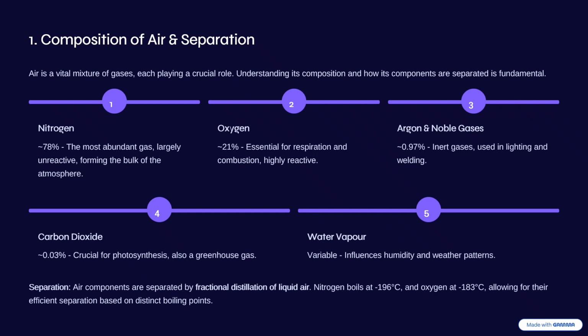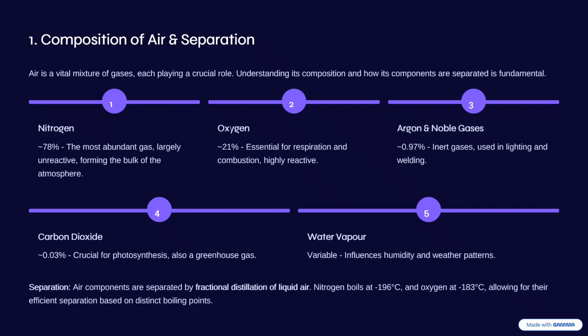When you are boiling them, the first gas to boil out is nitrogen, because it has the lowest boiling point. It boils off first and is collected at the top of the column.